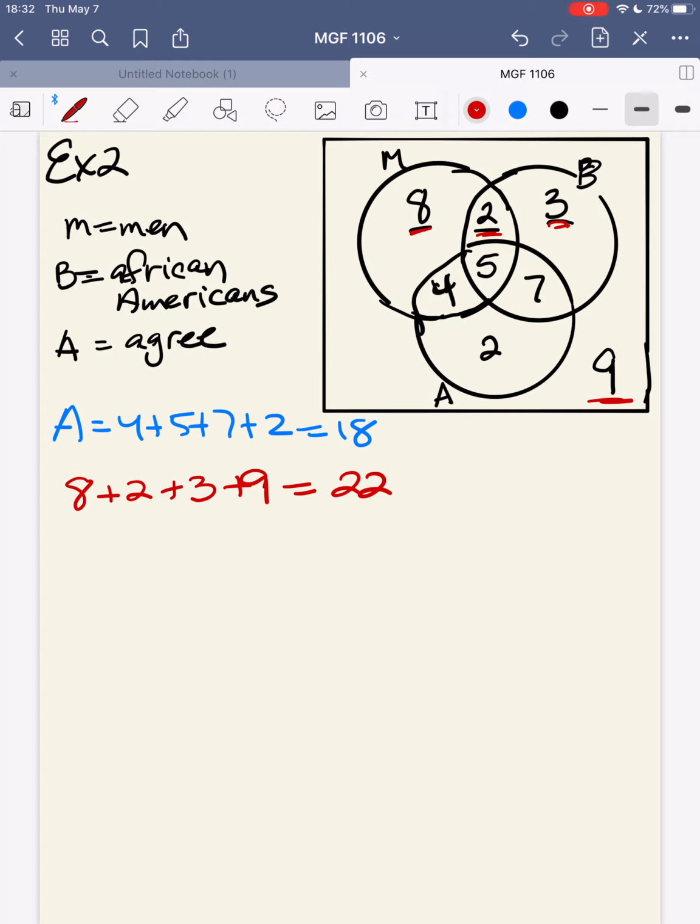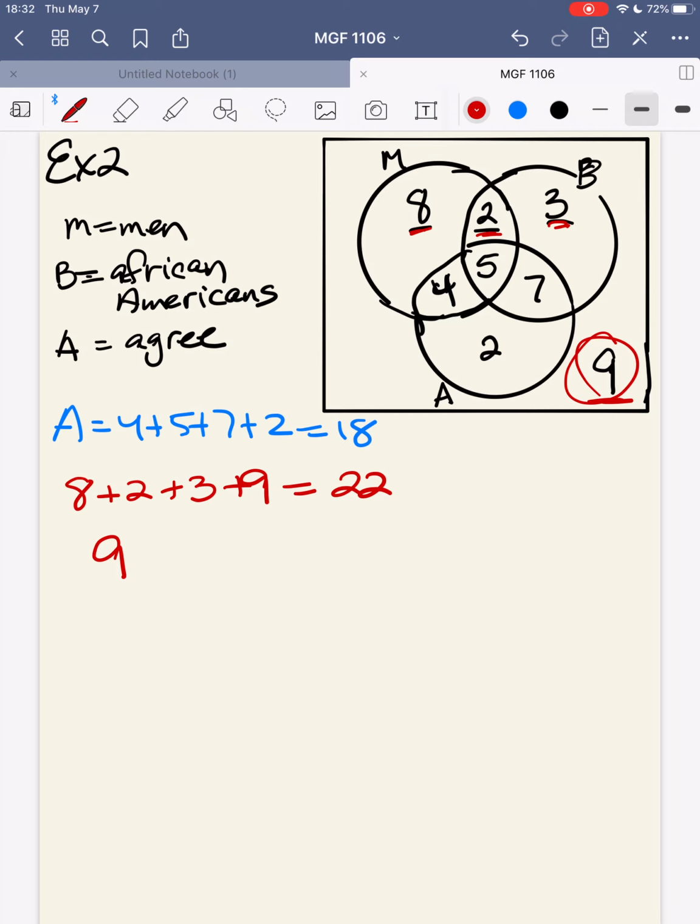How many women agreed with the statement? We don't know, but we're assuming that if they're not male, African American, or agree, they might be women. So that will equal to 9. We're assuming that all those are women that may or agree with the statement.